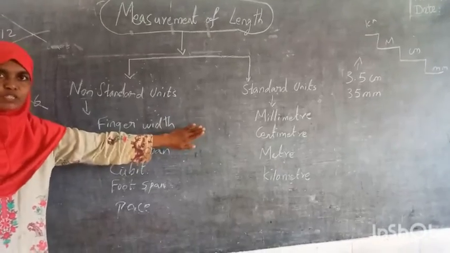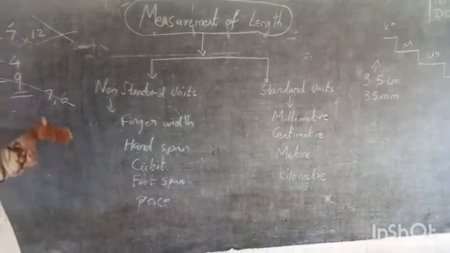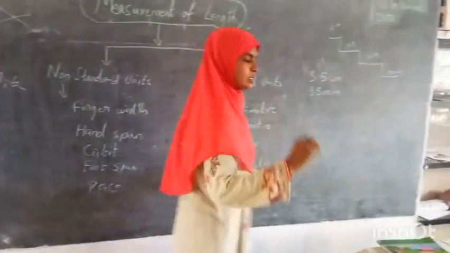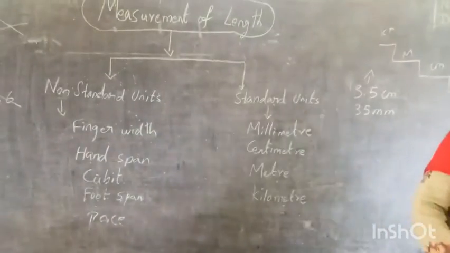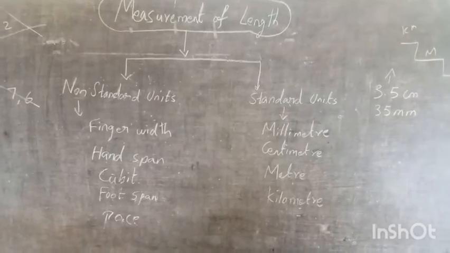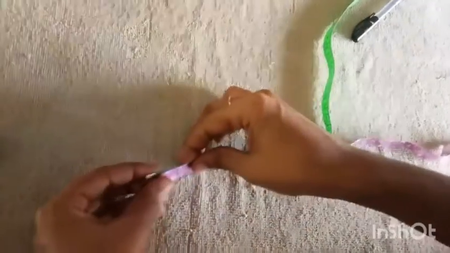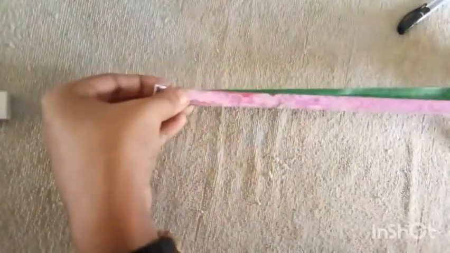Why we are studying this, you understood, right? Now let's see how we are going to study this. Let me take a ribbon now. Now madam will measure the length of the ribbon with a standardized measurement.